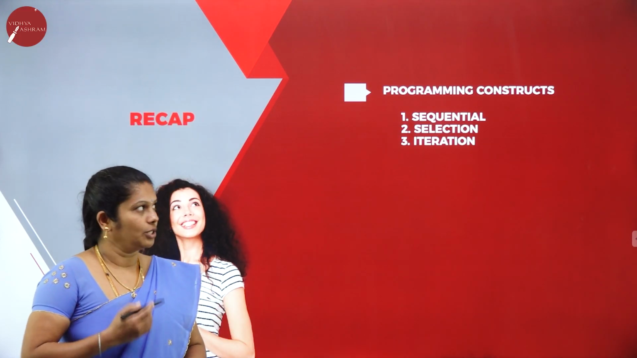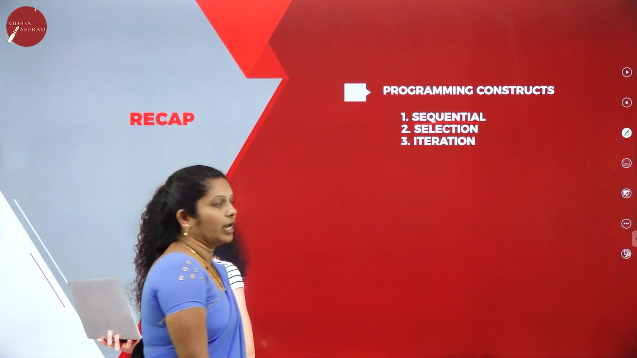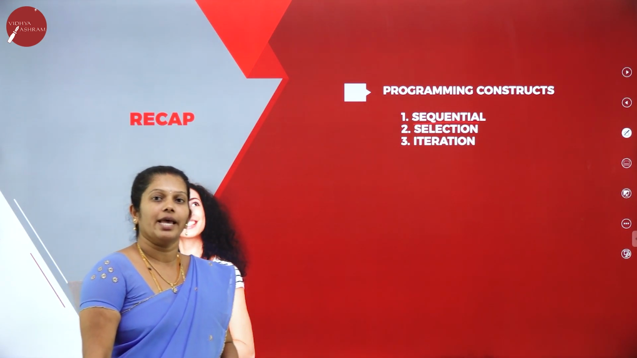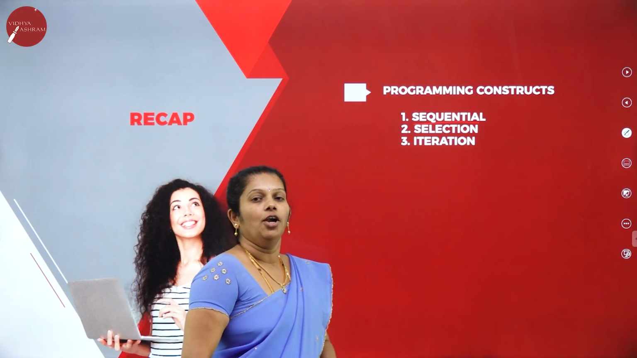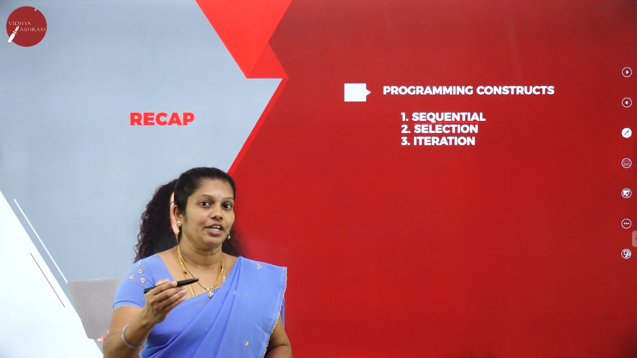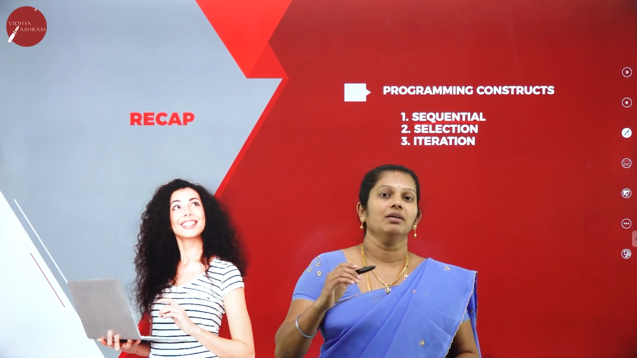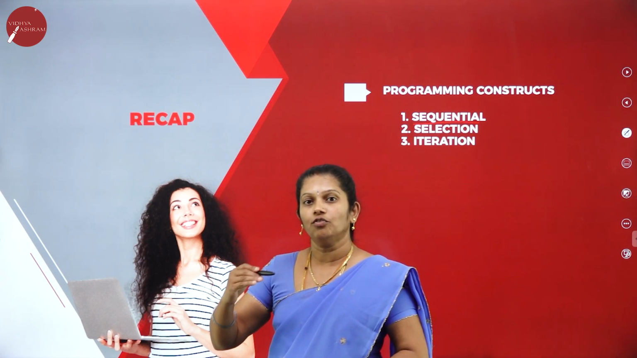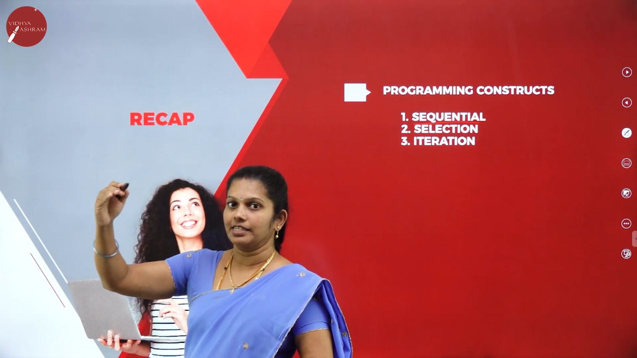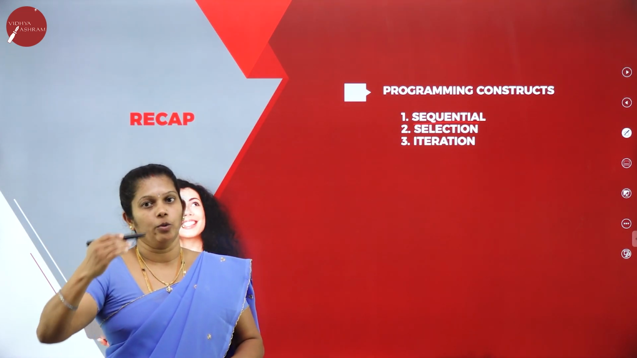In the previous session, you already came to know regarding the programming constructs. Iterative is the ability of the programming language to execute the statement again and again, whereas sequential is the ability of the programming language to execute the statements one after another: first statement, then second statement, then third statement, only one entry and only one exit.